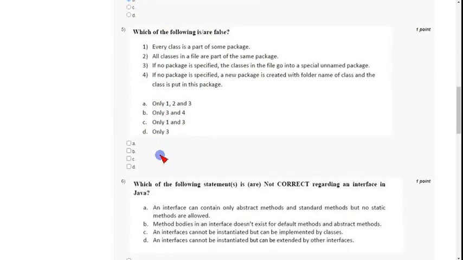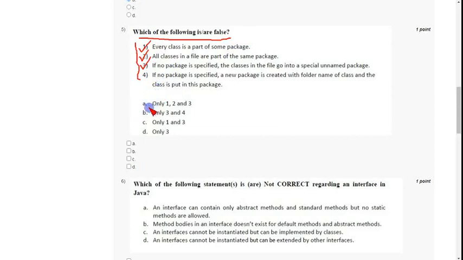And coming to the fifth one, which of the following is false? They have given 4 statements and 4 options, choosing what are correct, and finally we have to choose the correct option according to the given question. So which of the following are false? Actually the first 3 are correct. So if you see the options here, it's a somewhat tricky question.